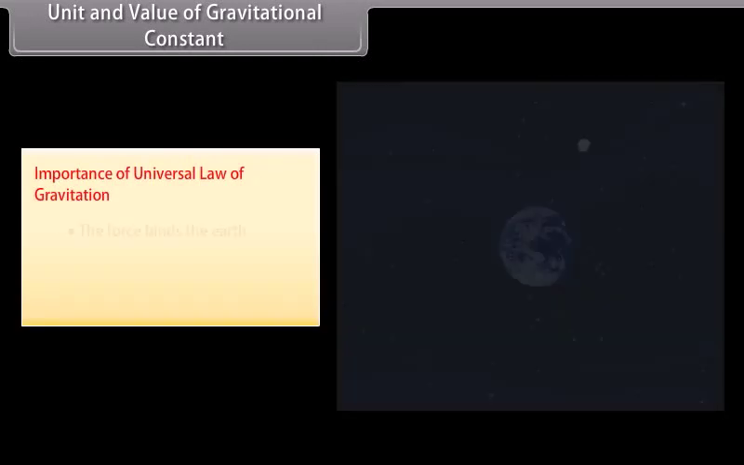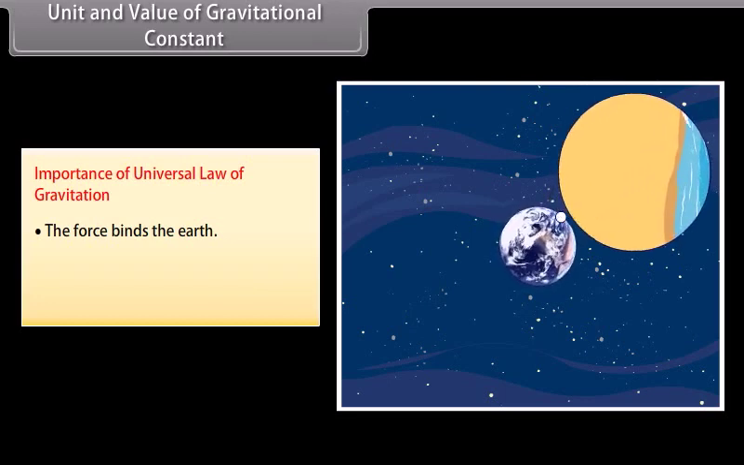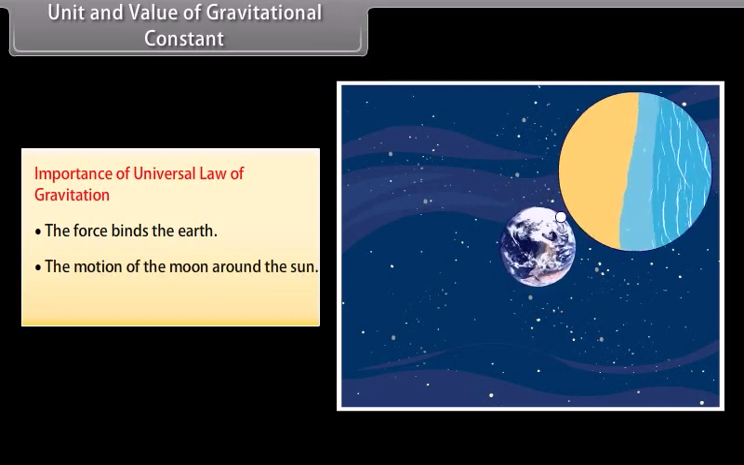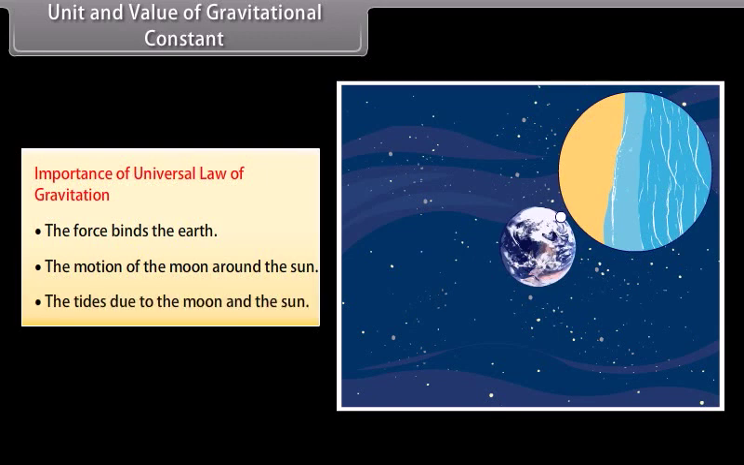Importance of the universal law of gravitation. The force binds the earth, the motion of the moon around the earth, the motion of planets around the sun, and the tides due to the moon and the sun.